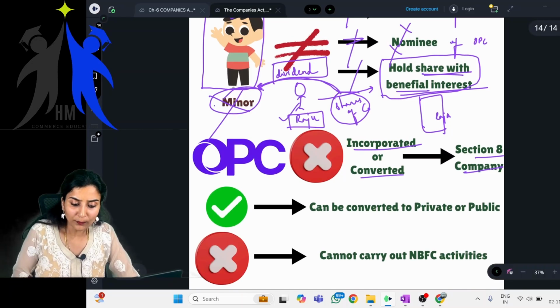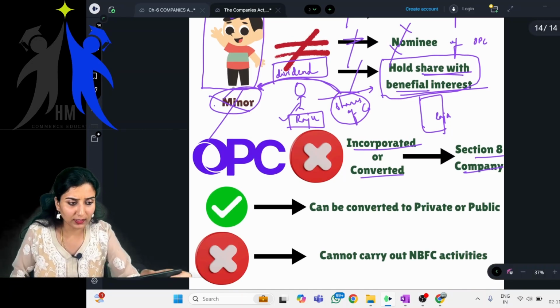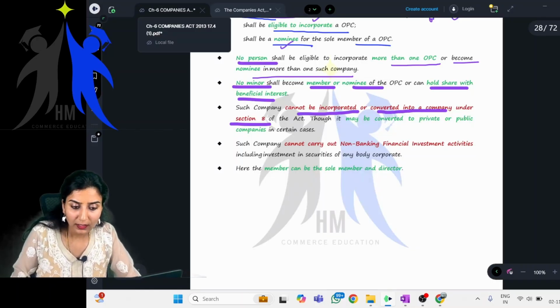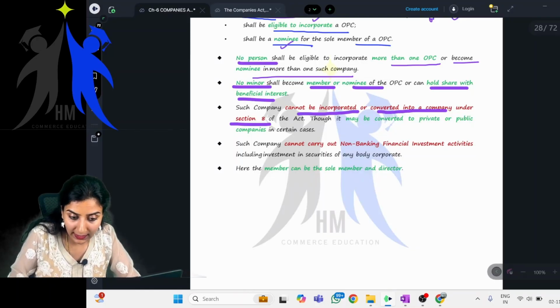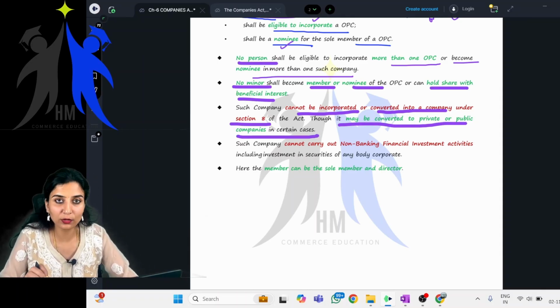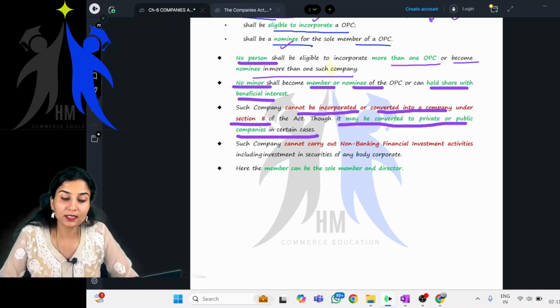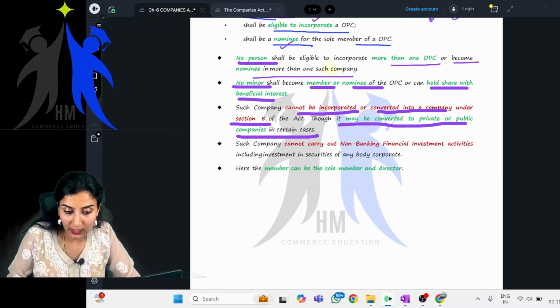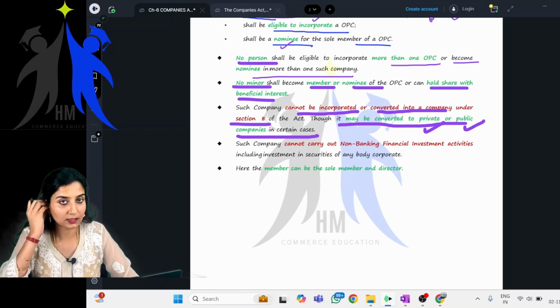Yes. Also one more important thing, come here. Though it may be converted to private or public companies in certain cases. There are certain conditions which need to be satisfied. If that is done, these OPCs can be converted to private or public companies in certain cases.